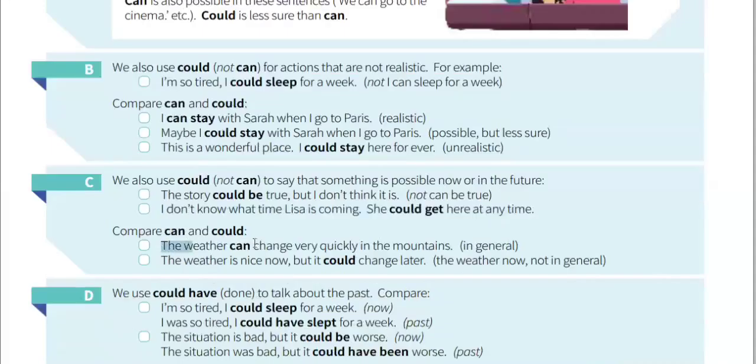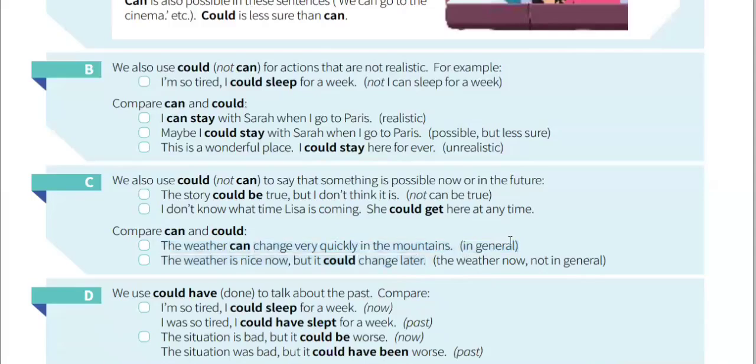So read both sentences, please. The weather can change very quickly in the mountains in general. The weather is nice now, but it could change later. The weather now, not in general. Okay.